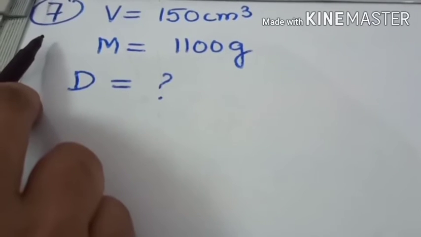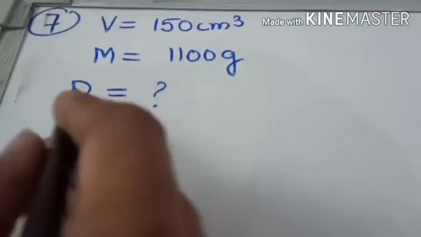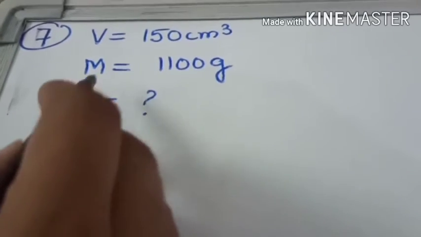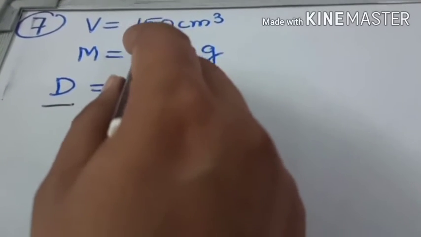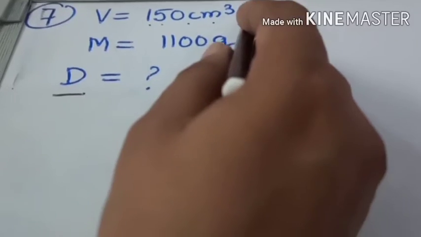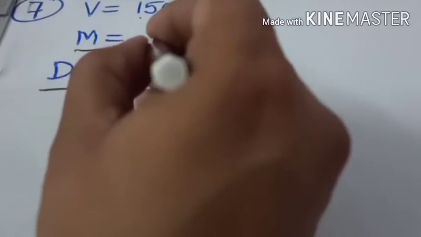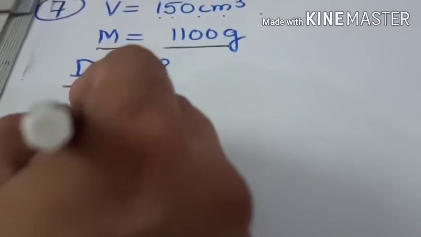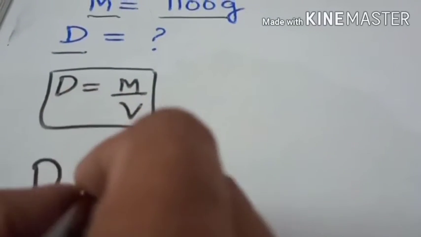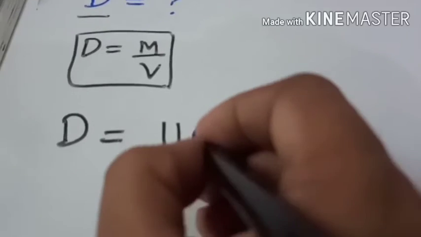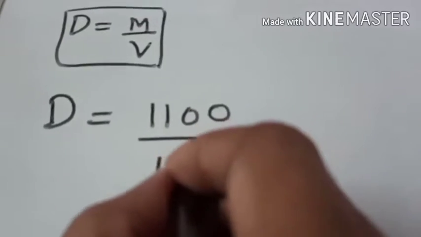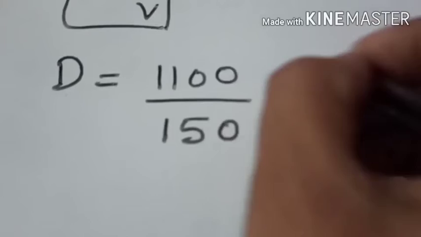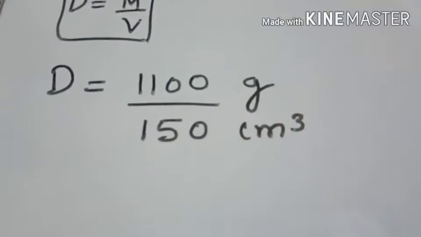Question number 7. It says calculate the density of volume 150 centimeter cube of a piece of iron weighing 1100 gram. So here the simple formula, density is equal to mass upon volume, you will be using. You have to substitute the value now. Mass is given 1100, volume is given 150, mass is given in gram and volume is given in centimeter cube.